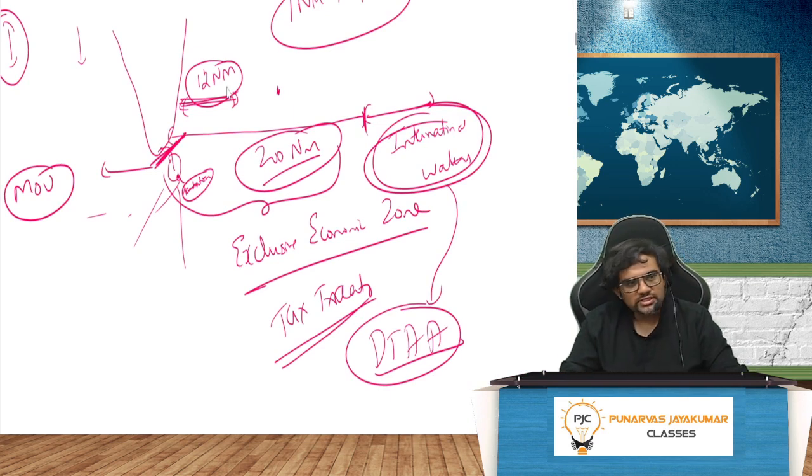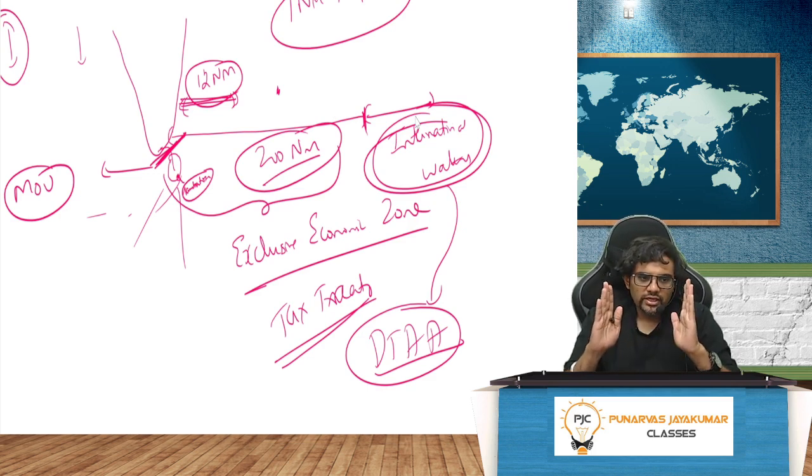Up to 200 nautical miles, it is called an exclusive economic zone, very much part of the country. And after that, only then international waters will begin.